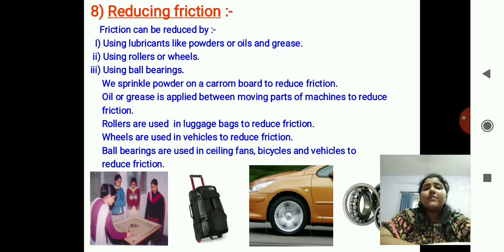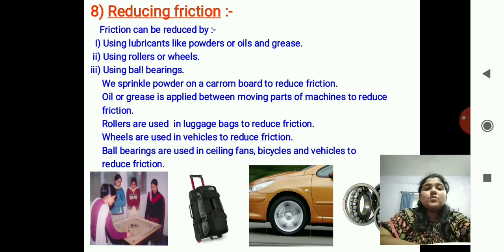Wheels are used in vehicles to reduce friction. Now imagine if the cars did not have wheels, what would happen? The body of the vehicle and the ground would be in contact with each other, I think 100% of the body would touch the ground, and then there would be a lot of friction, and it would not achieve any speed. Correct? So the wheels were invented.